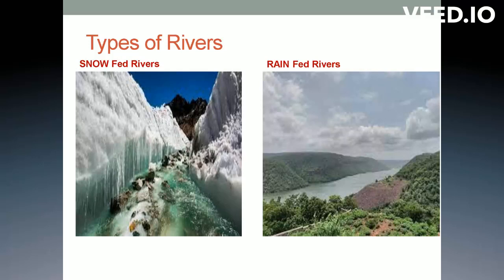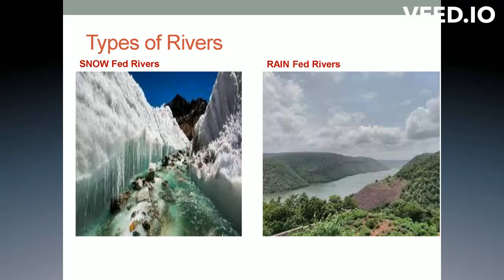Now I told you that snow fed rivers flow all the time. There is a cycle: the snow melts and forms water, and that flows from the mountains. So these snow-fed rivers are permanent rivers. The term I told you already, permanent, means perennial.